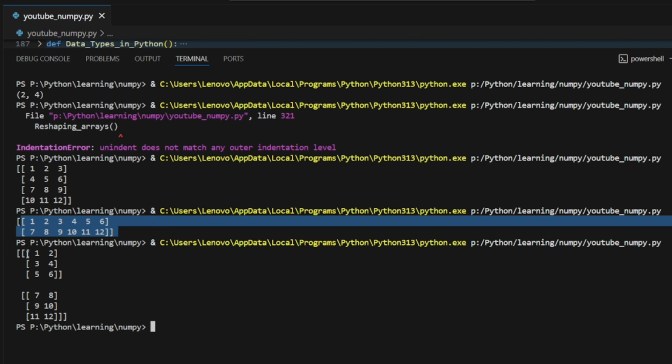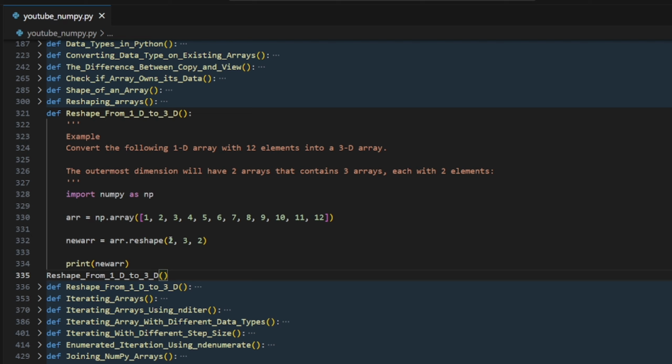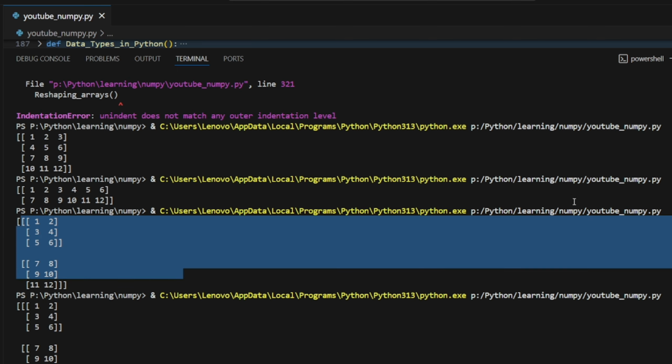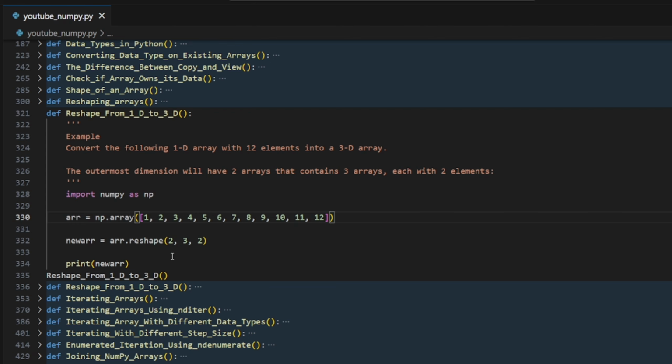So here we are having 3 dimensions. What is simply happening over here? First, we are going to have 2 rows and 3 columns. Okay, so let's run this again. Now we are having 3 rows, 2 columns. It is making 3 rows and 2 columns, and it is making that as 2 dimension. The last one is for the dimension thing.